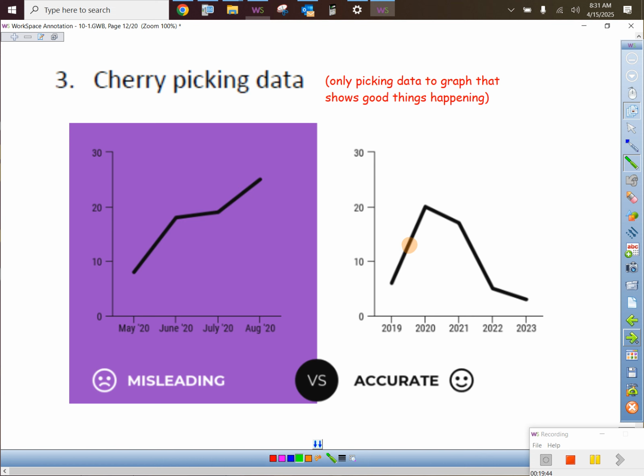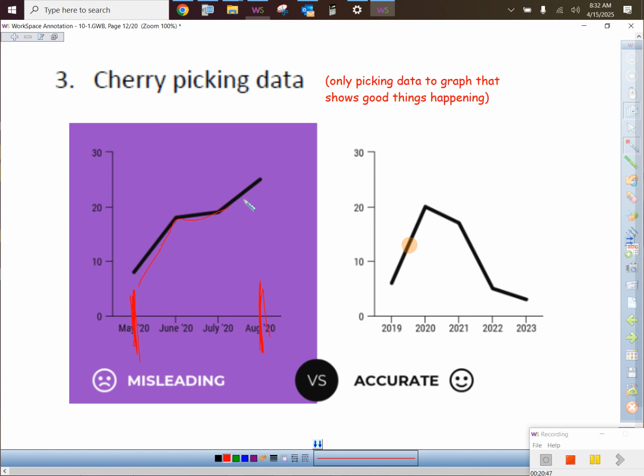They only wanted to show the good things. So on the purple graph, I know it's tough to read on the screen, but right here, May 2020 to August 2020. I don't know what this data is. It could be a company's profits or something like that. But from May 2020 to August 2020, things are going up. Would you believe, hey, we're doing awesome? They just picked out that one little spot right here.